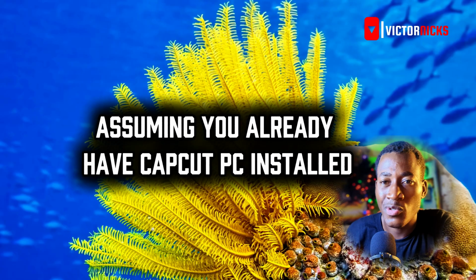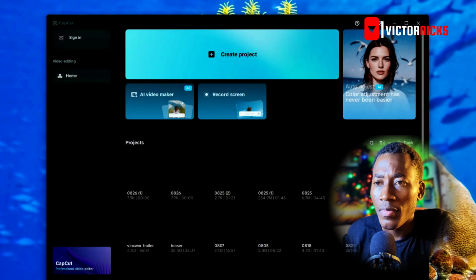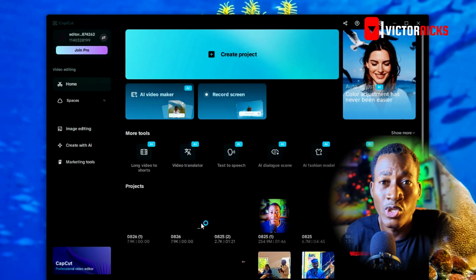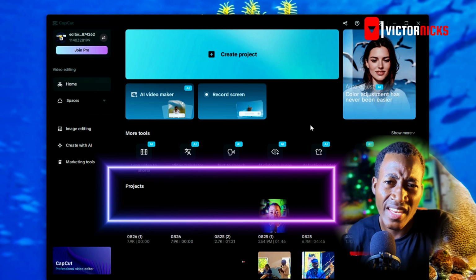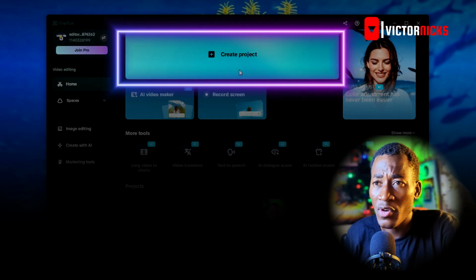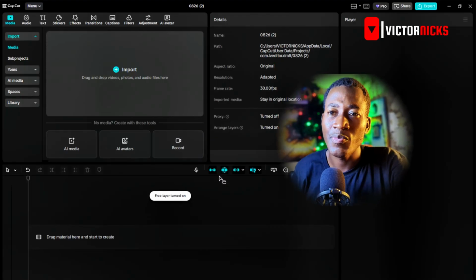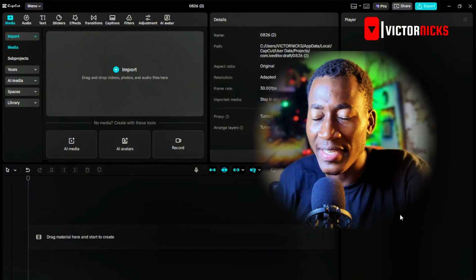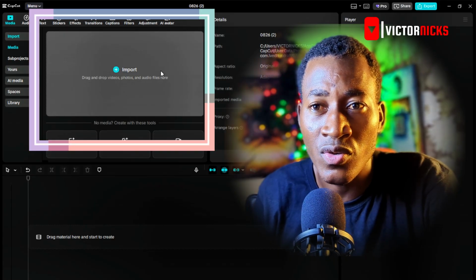So welcome back to my screen. I'm going to open CapCut. All right, so when you open CapCut, it's going to show you your previous works, like any kind of work you've ever done before. But we're starting a new project, right? So I'm of course going to click create project. So I've clicked on create project and everything looks clean, right? So this is where all of my files are going to be.